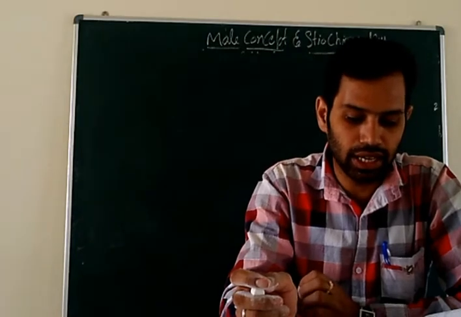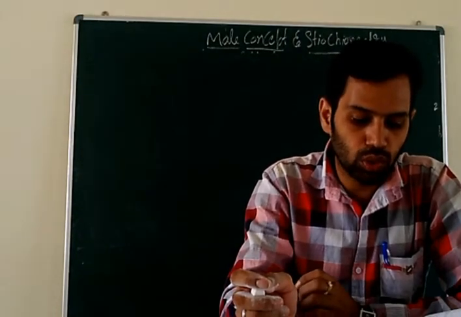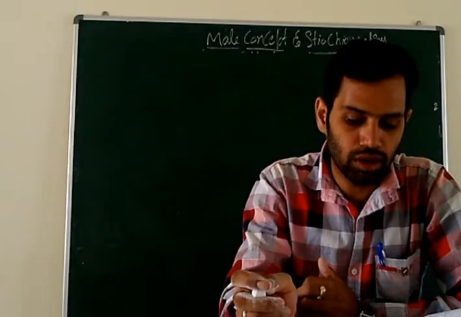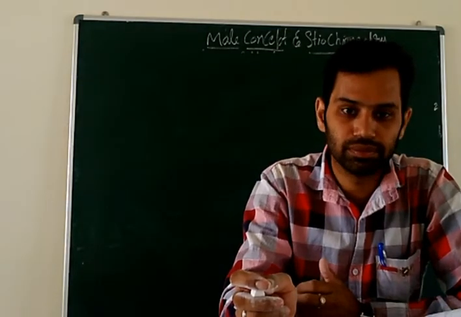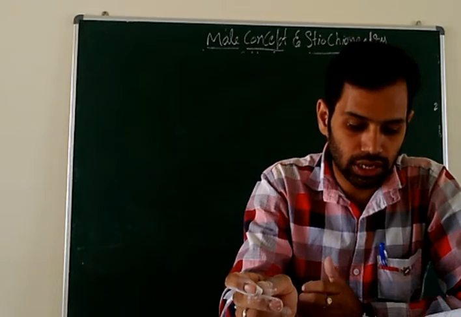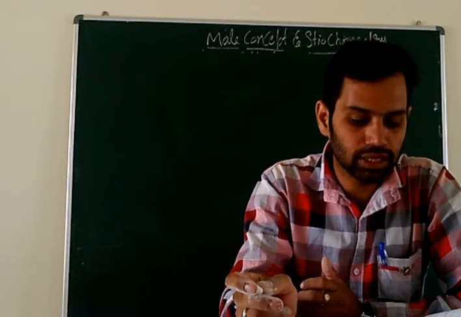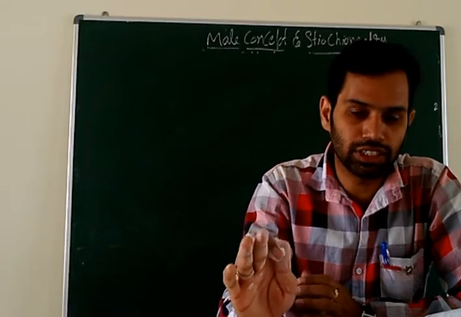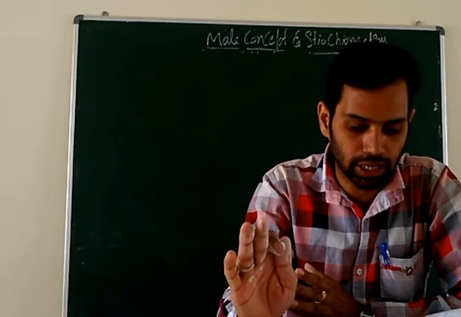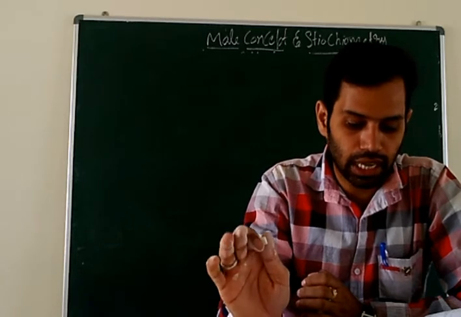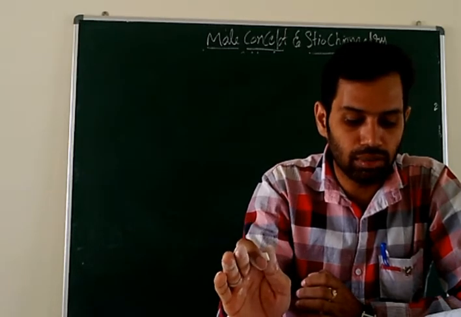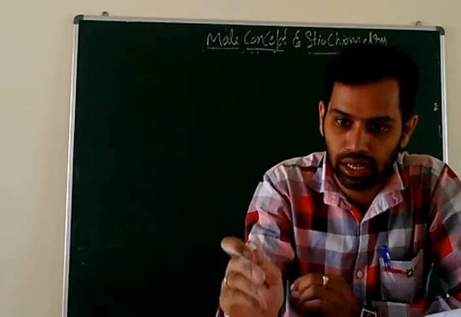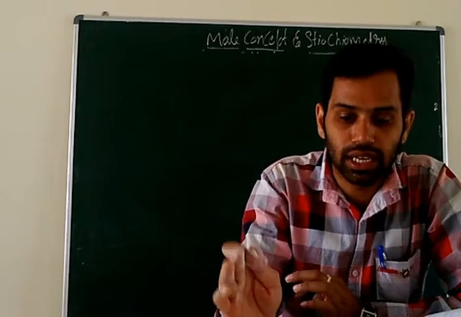The same cylinder holds 200 gram of a gas X and 500 gram of gas Y. Considering the same condition of temperature and pressure in the cylinder, calculate the relative molecular masses of gases X and Y.